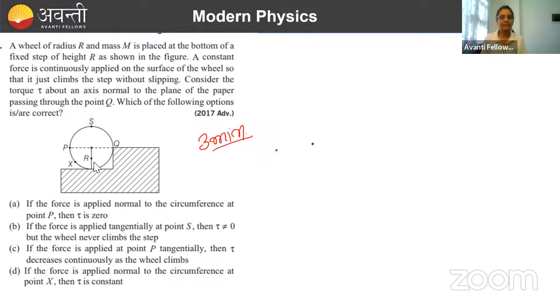Again, question is very easy. You only have to deal with the concept of torque calculation. That is R cross F. Done. If you know that properly, you will be able to answer it. So look at the options carefully, question carefully, and do it.